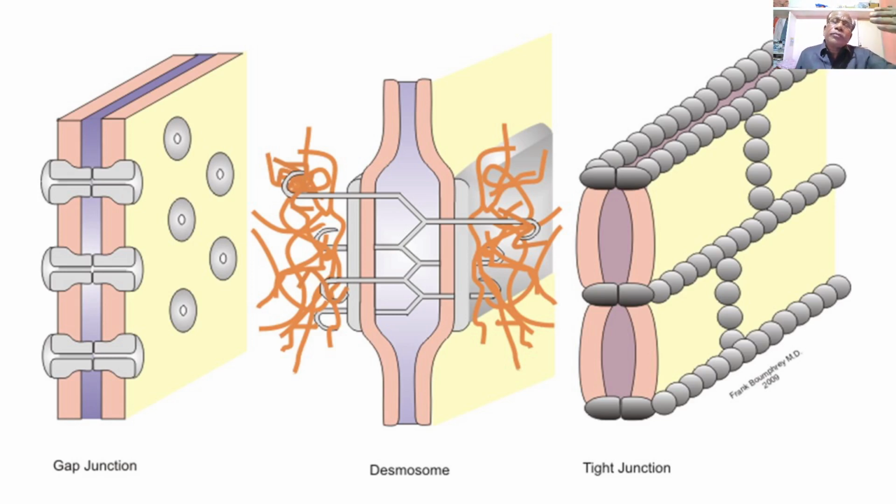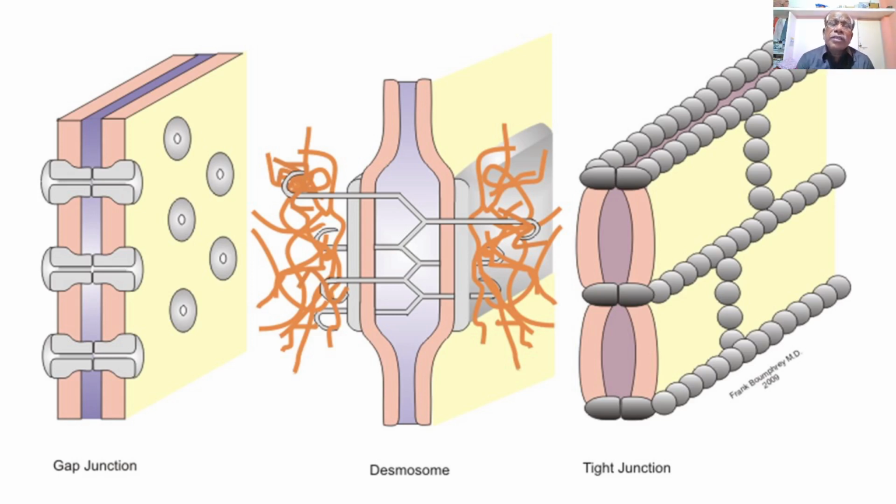In the side view, you can see there are three gap junctions formed as narrow bridges or narrow channels between the plasma membranes of the adjacent cells.